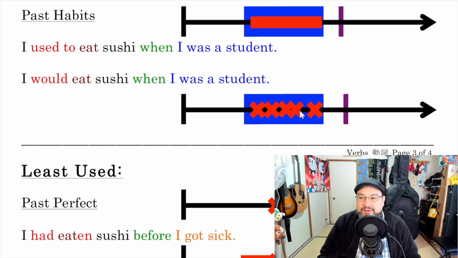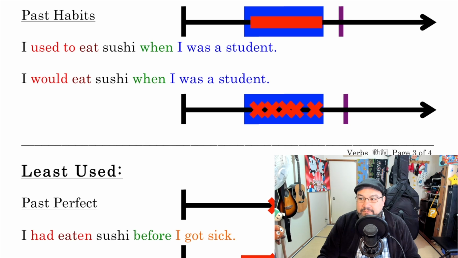So another example is I used to play baseball when I was a student. Start, stop, start, stop, start, stop, start, stop. Okay? So you would say, I would play baseball when I was a student. But you can also say used to. I used to have long hair. I would have long hair? No. I used to have long hair. Okay? So that's the difference between these two.